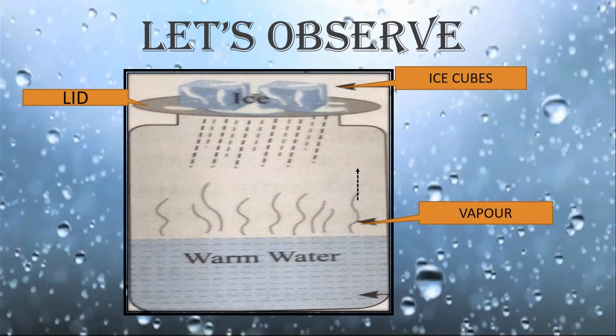Consequently, water droplets formed from the vapor accumulate on the inner side of the lid. Because of the punches on the lid, these droplets gather together and fall down as a drop. During rainfall, a similar process happens in the atmosphere on a larger scale. As a result, we are receiving rainfall on the Earth's surface.